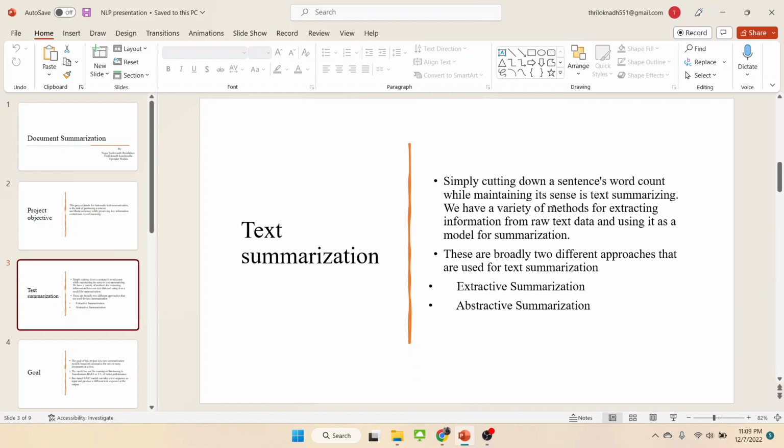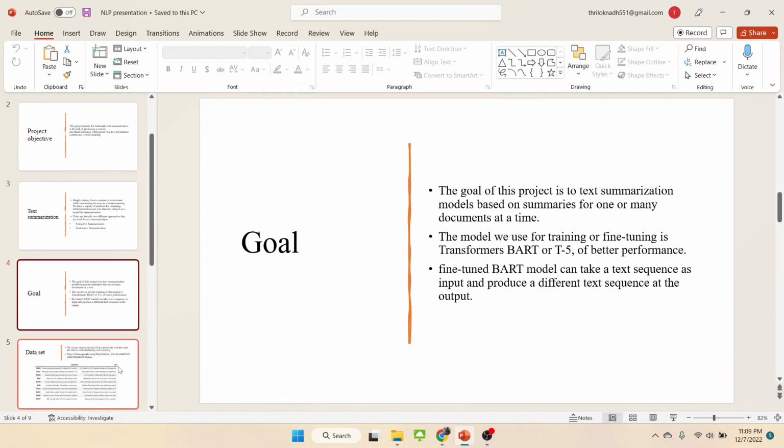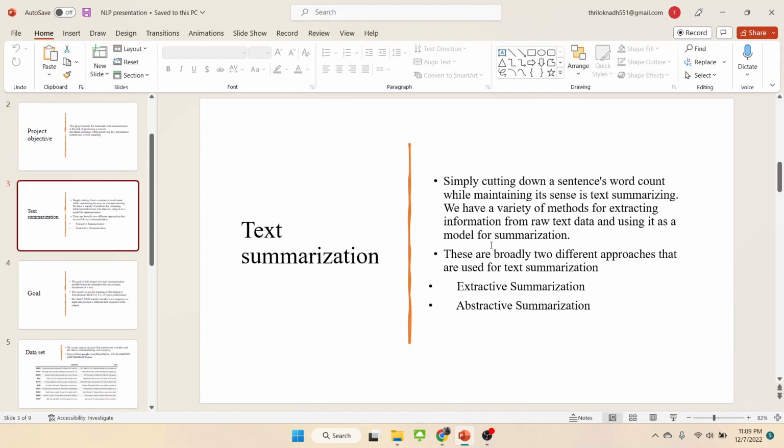In this we are using two approaches: extractive summarization and abstractive summarization. Basically, extractive summarization identifies the important sentences or phrases from the original text and extracts only those from the text. Abstractive summarization is exactly in contrast to the extractive approach, where we use only the sentences that were present.